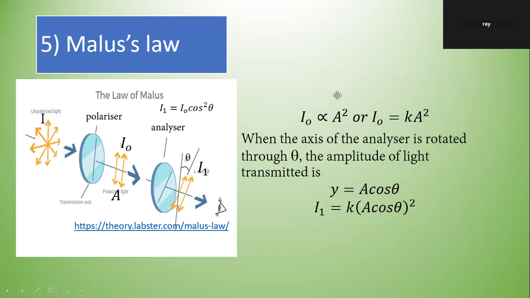Then we put it into the formula again. This becomes I1 equals K times the new amplitude squared, K (A cos theta) square, and K A square is just I naught. And this is called Malus's law.